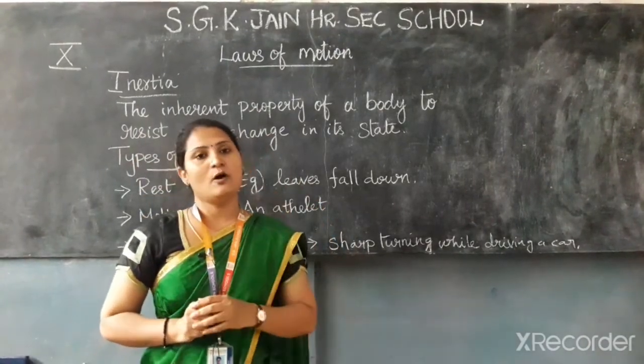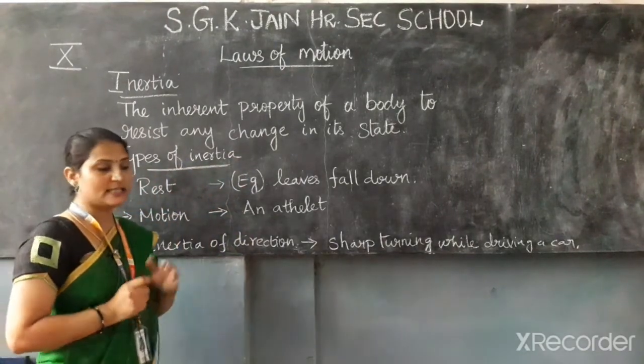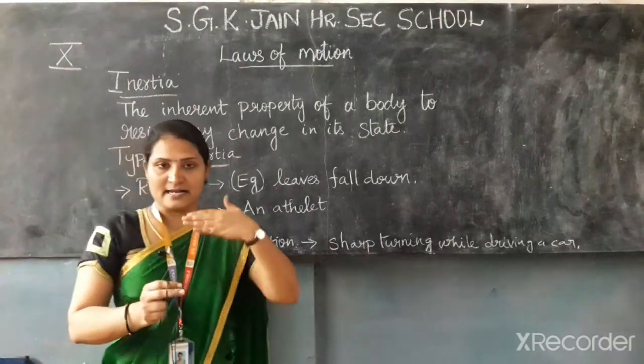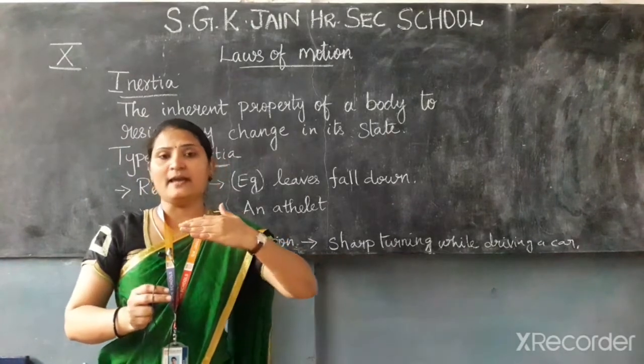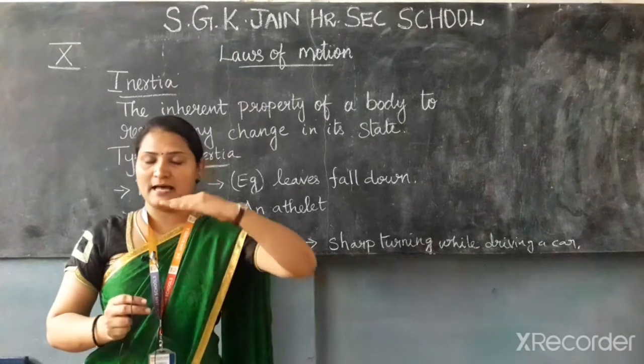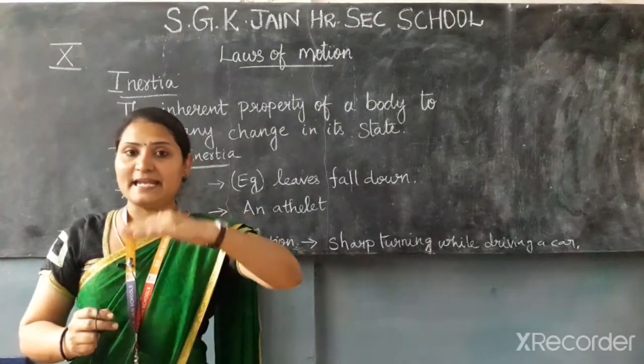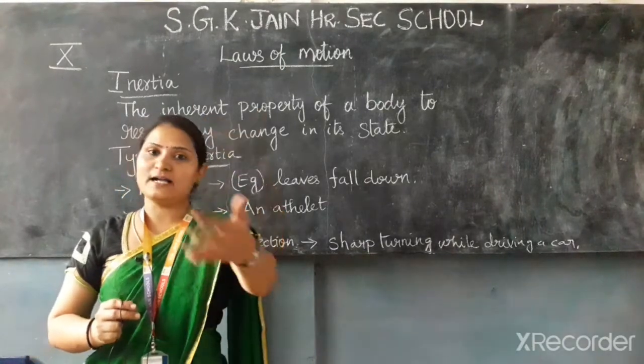This is a good example of inertia of motion, because when he runs he is in motion, and his body continues to be in motion, which enables him to jump a longer distance.